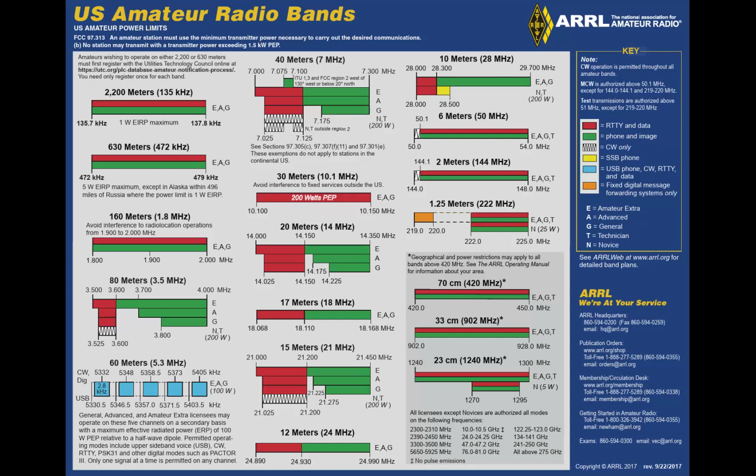And the last question, when general class licensees are not permitted to use the entire voice portion of a band, which portion of the voice segment is available to them? Remember, the upper portion of the band is what's available for generals. So again, it's on 80, 40, 20, and 15 meters. The generals have some segments that are not allowed, and the parts that are allowed are the upper frequency portions of those.